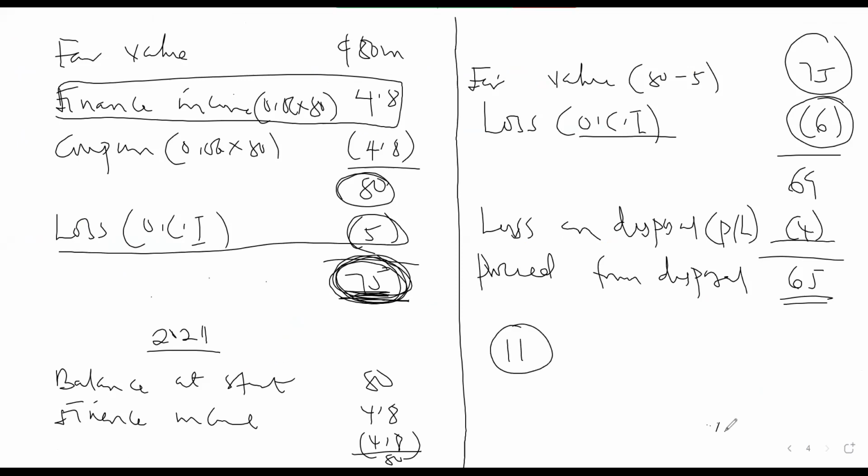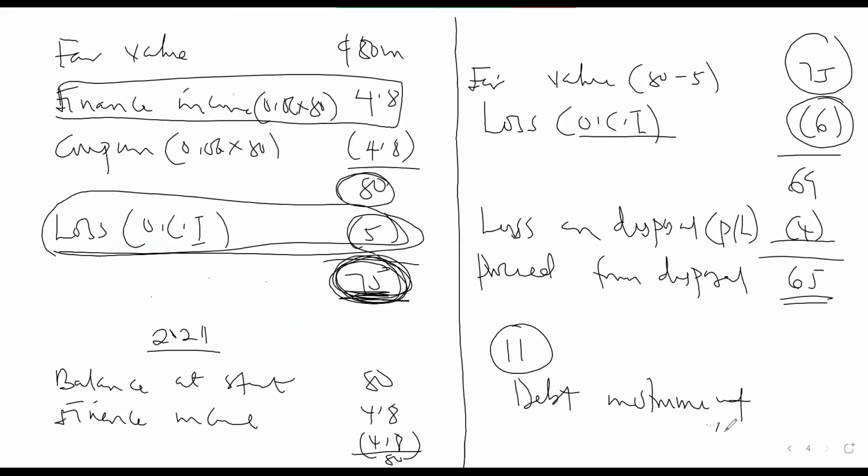So after the disposal of the instrument, if it's a debt instrument, all the gains or losses that were recognized in other comprehensive income must be recycled to retained earnings or profit or loss. What we mean is that they must be moved from other comprehensive income to profit or loss. So the 11 million will be sent to retained earnings.